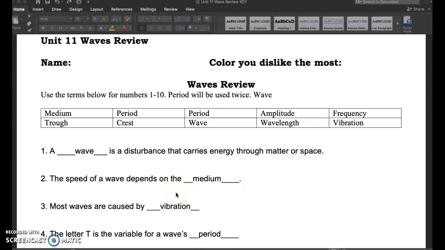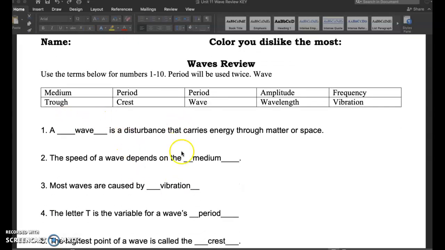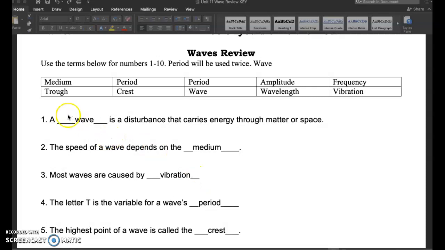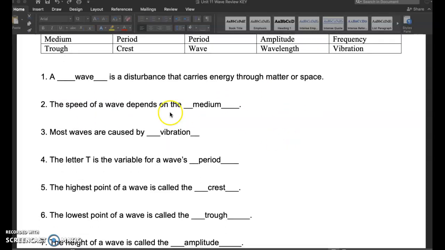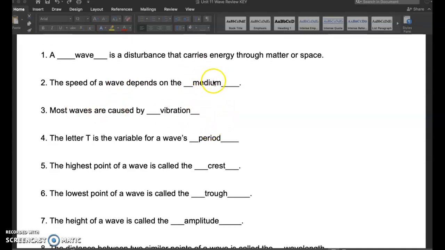All right, working on the waves review guide here. I'm just going to talk through the vocab here at the beginning. So a wave is a disturbance that carries energy through matter or space. Speed depends on the medium an object is traveling through, such as solid, liquid, or gas. The closer the particles are together, in theory, the faster the wave will move.